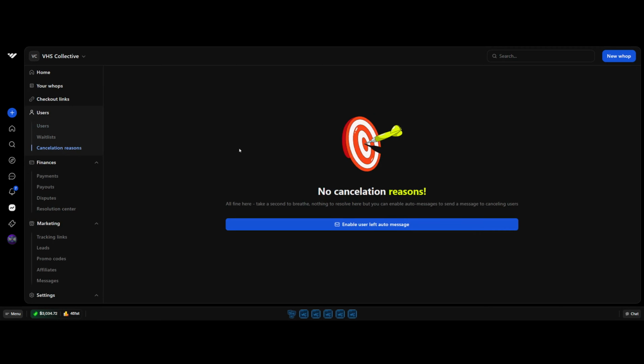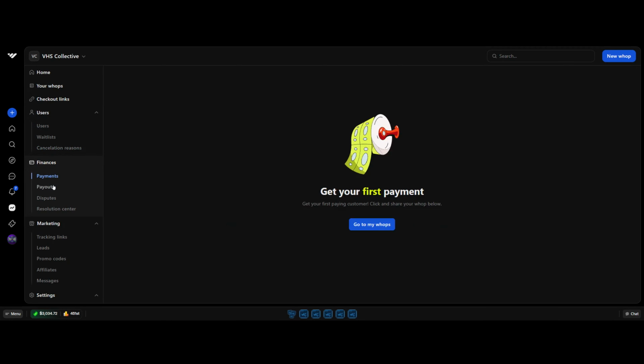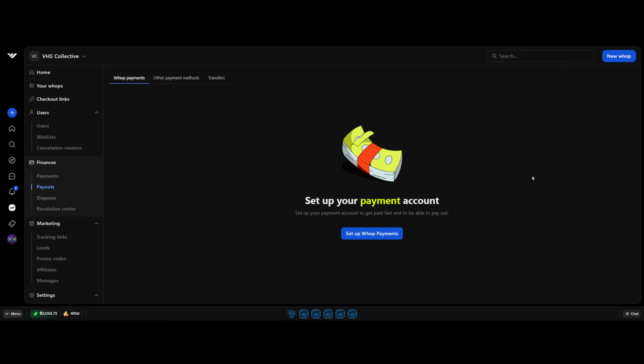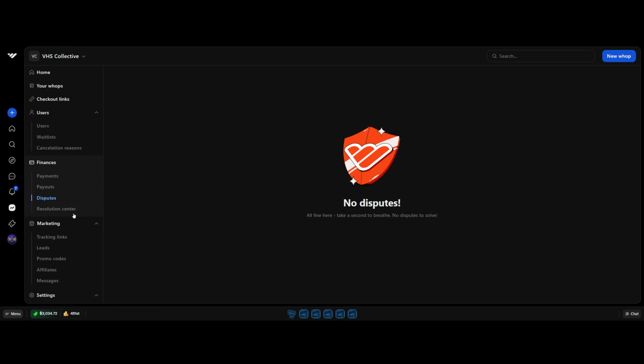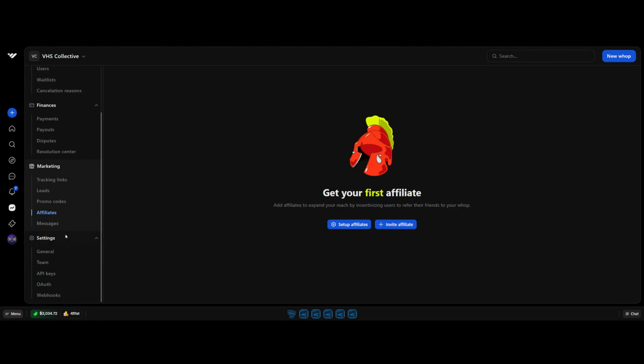You'll see cancellation reasons right here. You'll see your payments here. You'll see your payouts here. You've got to set up all that stuff separately for each Whop that you do. And then you'll see your disputes here, your dispute resolution center here, tracking links here, leads here, promo codes here, affiliates here.